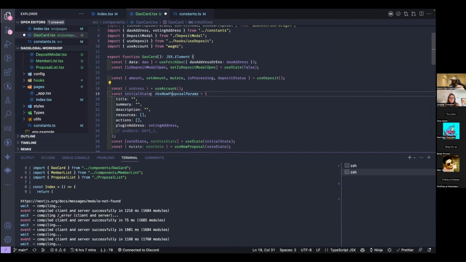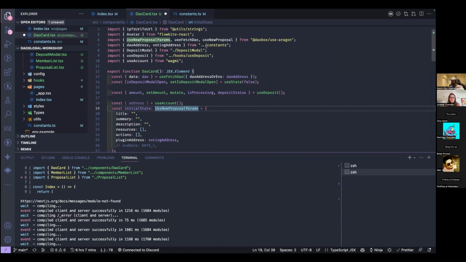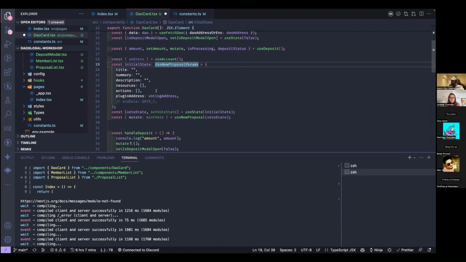Yeah, so we're going to provide some initial state as well. We're importing this type from useAragon to make sure we don't mess up. It comes directly from the SDK. So we need to have the title, the summary, the description, the resources, and all this different type of stuff.